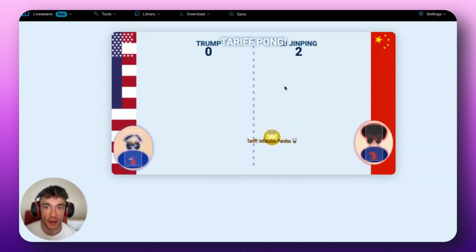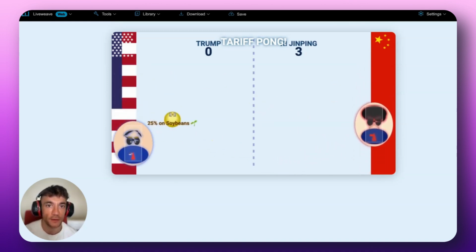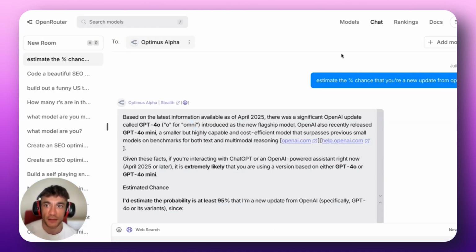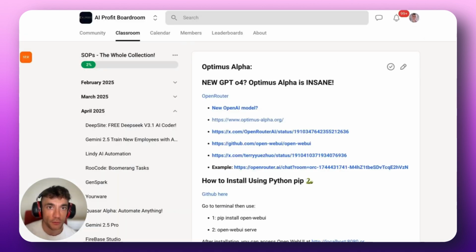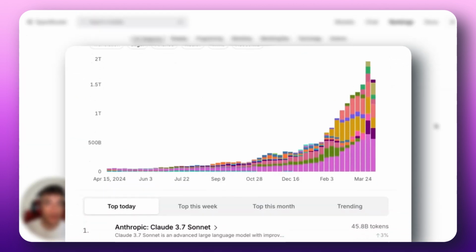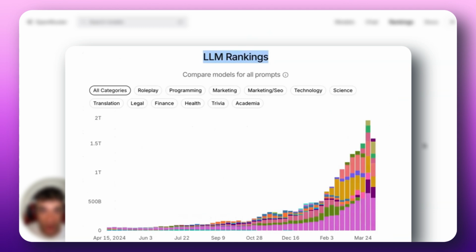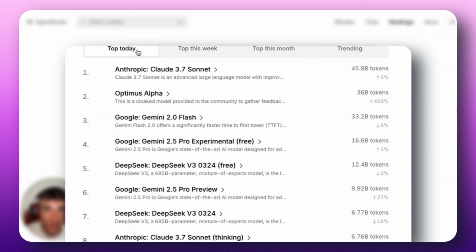It's actually only second to Claude 3.7 Sonnet. So if we go over to the rankings on OpenRouter, let me pull this up for you. So you can see the LLM rankings. So this is comparing literally all the models that are on OpenRouter. And there is a lot, believe me. You can see how many models there are over time. And you can see the top today, only behind Claude 3.7, which is absolutely the GOAT for coding. It is the best for coding. But you can see the Optimus Alpha is absolutely flying right here.